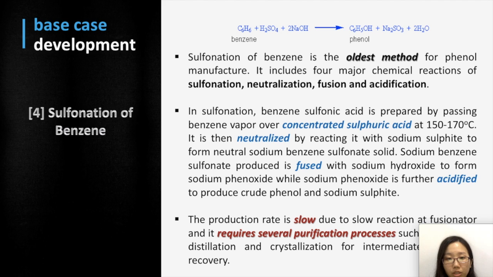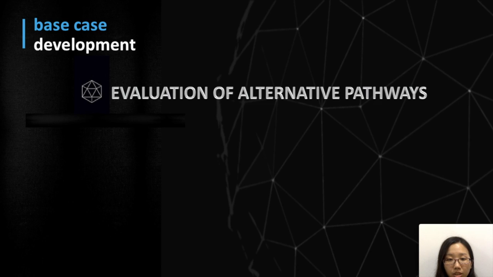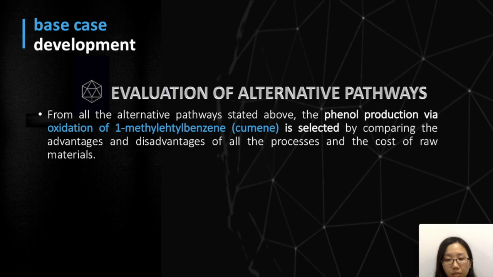Sulfonation of benzene is the oldest method for phenol manufacture. It includes 4 major chemical reactions of sulfonation, neutralization, fusion and acidification. This technology is seldom used in the current phenol manufacturing industry as the production rate is slow and it requires several purification processes.